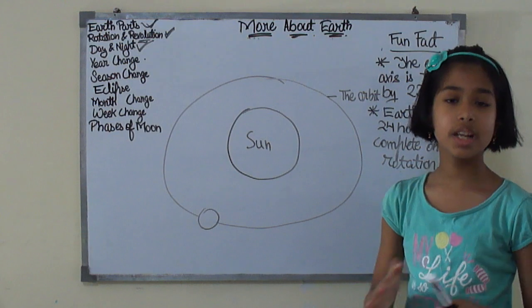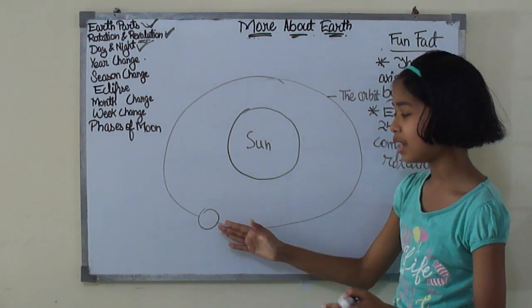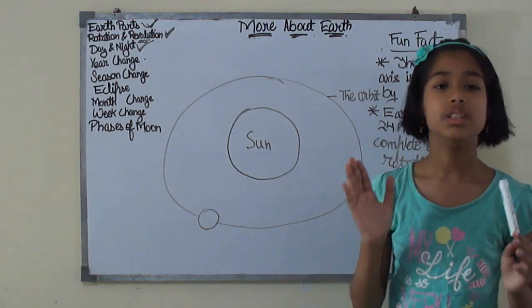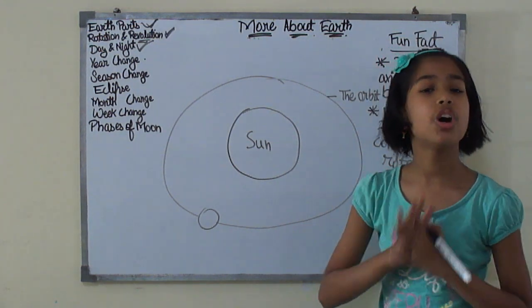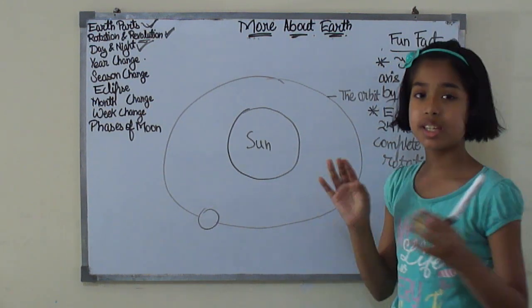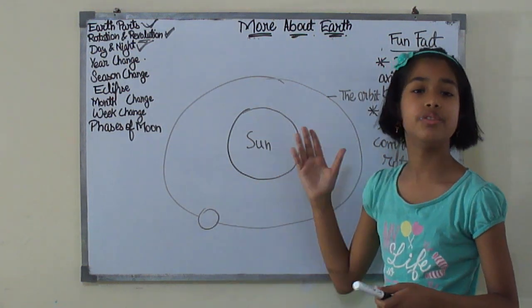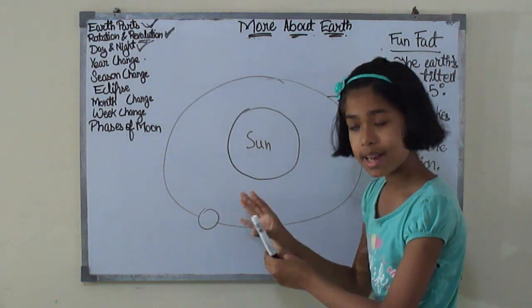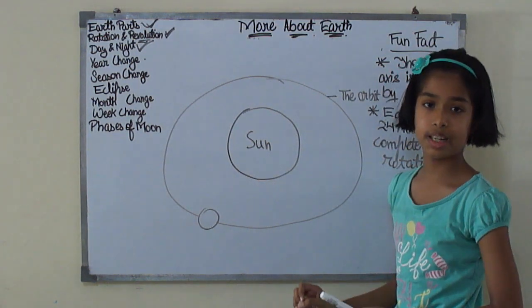Now I am going to tell you that the time taken by the planet to revolve around the sun is called the year of that planet. I am not talking about the earth only. I am talking about all the planets. I repeat, the time taken by any planet, it could be Mercury, it could be Venus, or any planet, to revolve around the sun is the year for that planet.